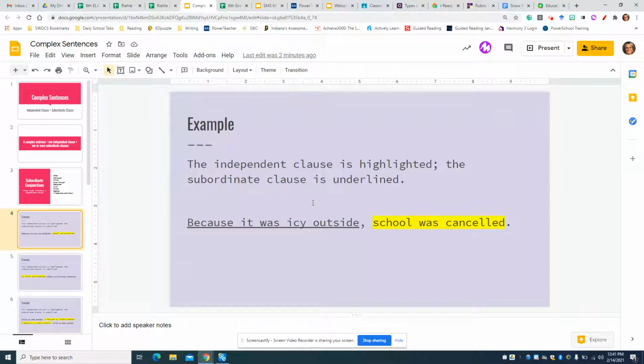Here's an example. The independent clause is highlighted and the subordinate clause is underlined. So this is a complex sentence. Because it was icy outside, school was canceled. So school was canceled is an independent clause. It could stand by itself as a sentence. Because it was icy outside is a subordinate clause. It starts with the subordinate conjunction because. Notice that when we start a sentence with a subordinate clause, we do have a comma there.